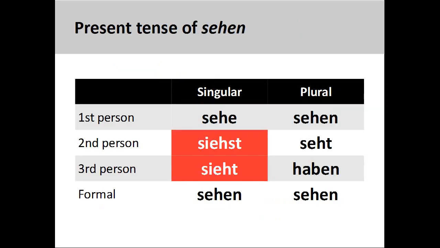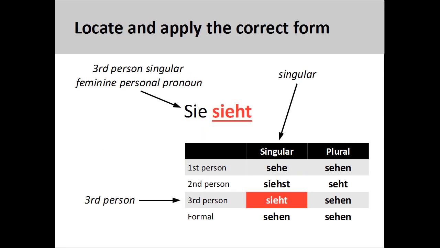The verb sehen, to see, is another example, this time using a strong verb. You will note that this conjugation pattern retains all the endings found in the conjugation pattern for regular verbs, but that the verb stem in the second and third person singular shows a vowel change from E to the double vowels IE. The sentence sie sieht, she sees, shows the correct third person conjugation.